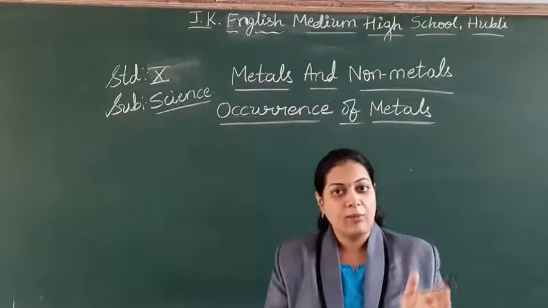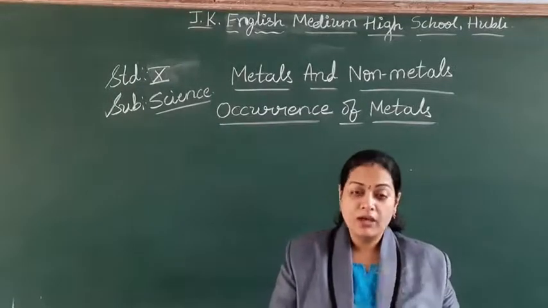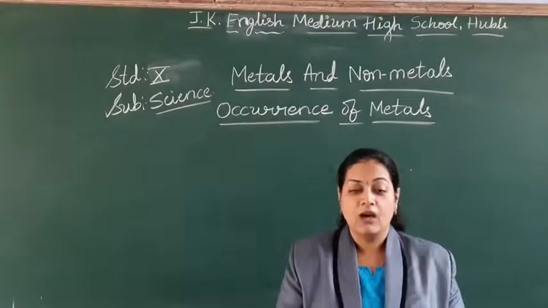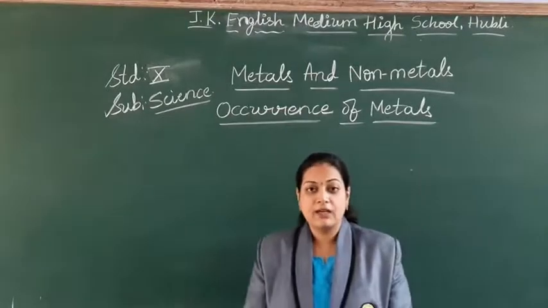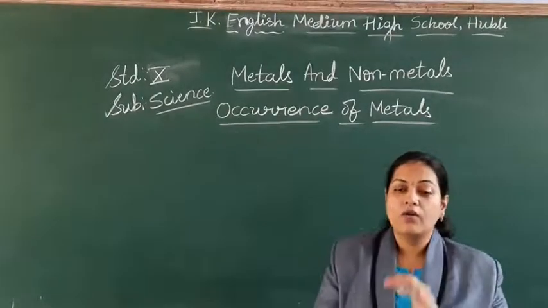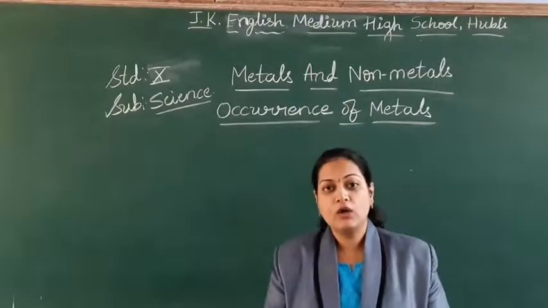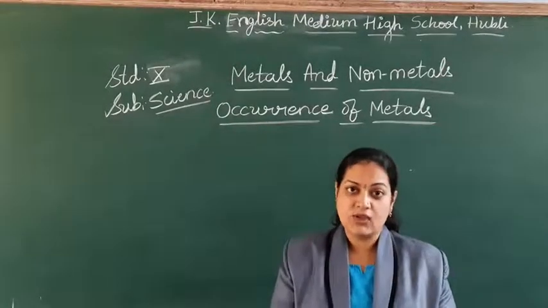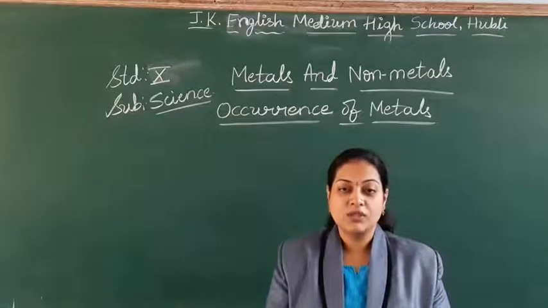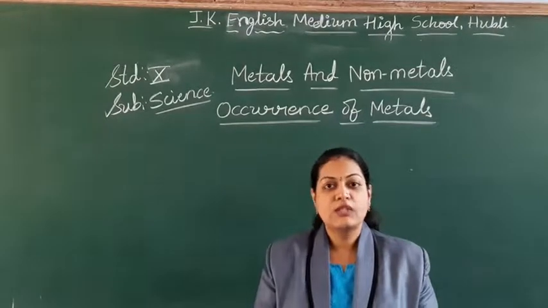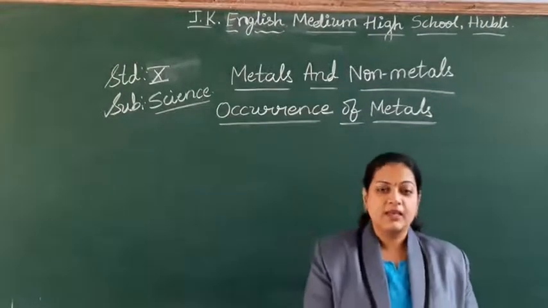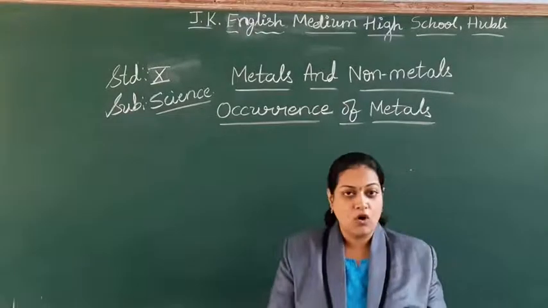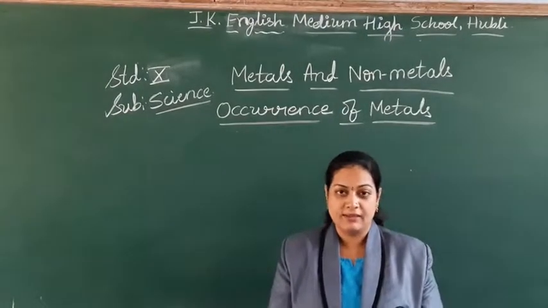If they are in the combined state, how much is their reactivity, whether they are highly reactive, medium or very less reactive, which are all the elements, and how to extract from their compound state to free state. These are all we are going to discuss in the remaining lesson of metals and non-metals.